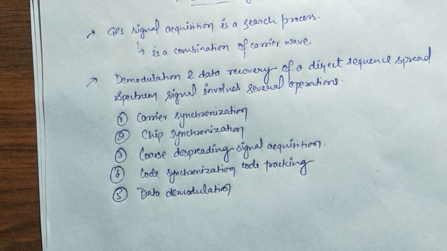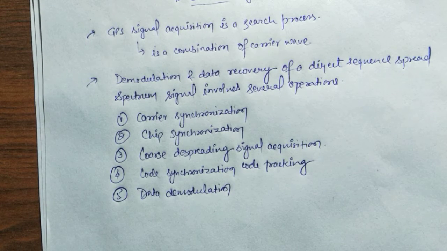So these are the several operations which are a part of DSSS. That means a direct sequence spread spectrum signal involves such operations.